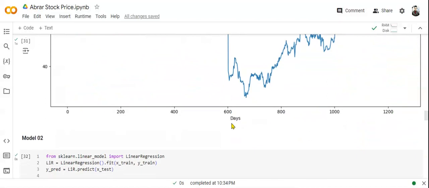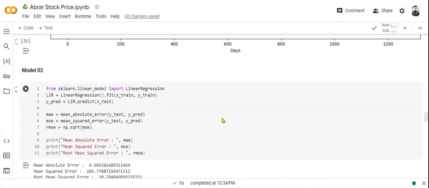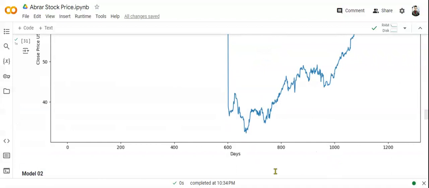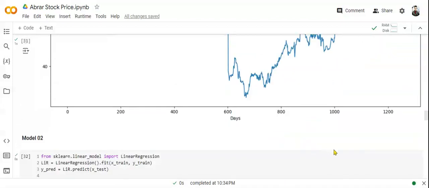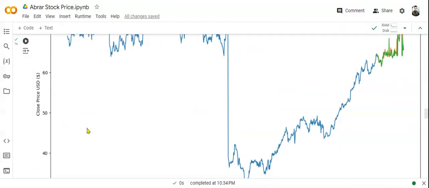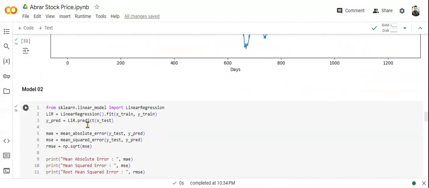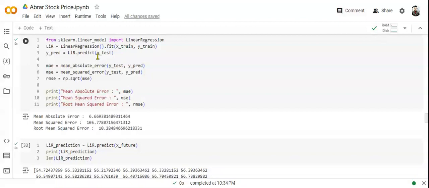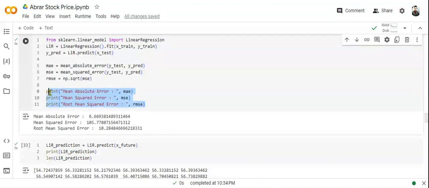Another important thing to say is we took 1200 days of data and up to $70 USD closing price. So we used linear regression as model 2, which we imported, and then we applied mean absolute error and mean squared error on test and predict test data for prediction, and then we printed mean absolute error, mean squared error, and root mean squared error.